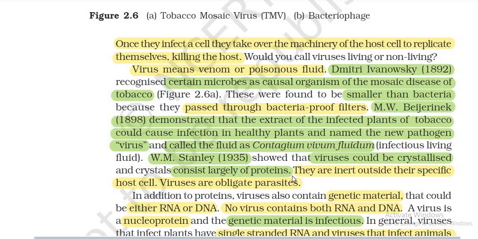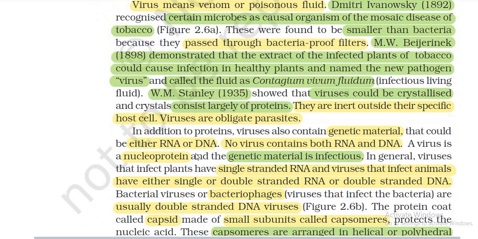They are inert outside their specific host cell.